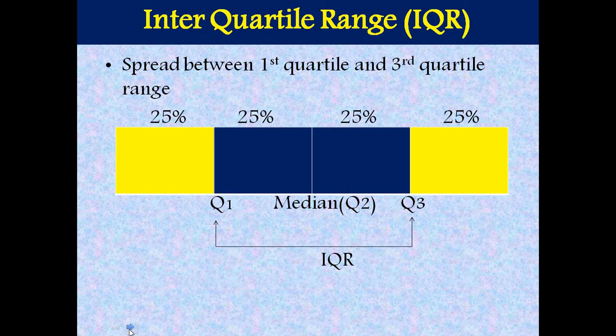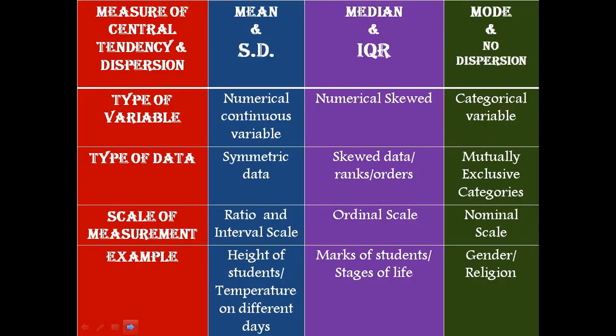Second portion, blue portion, is 25% again. And third portion, again blue portion, is 25%. And the fourth portion is again 25%. The total blue portion, 25% plus 25%, 50%, is interquartile range. I'll make you understand through a table.